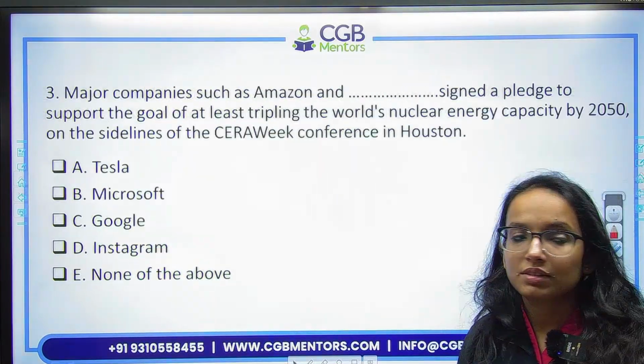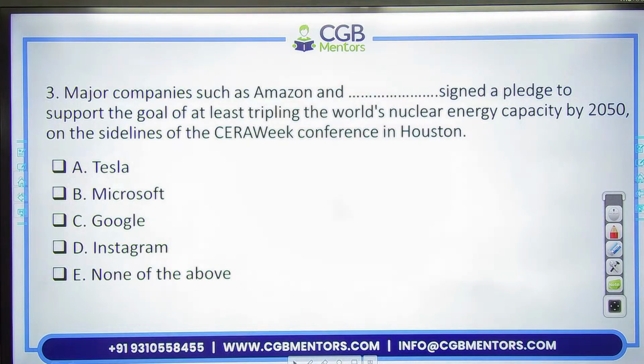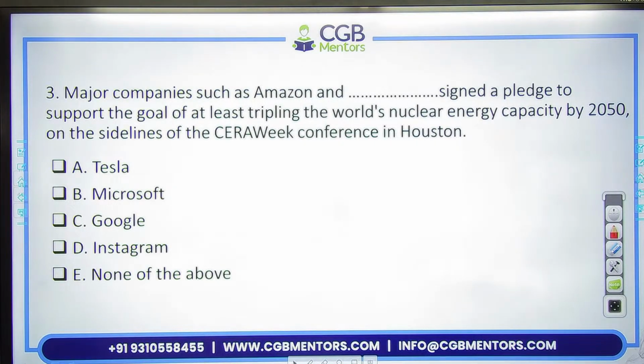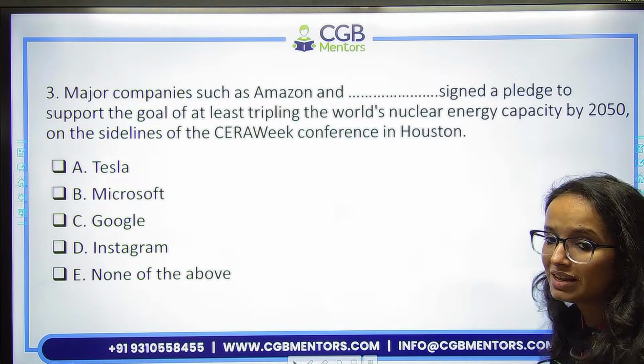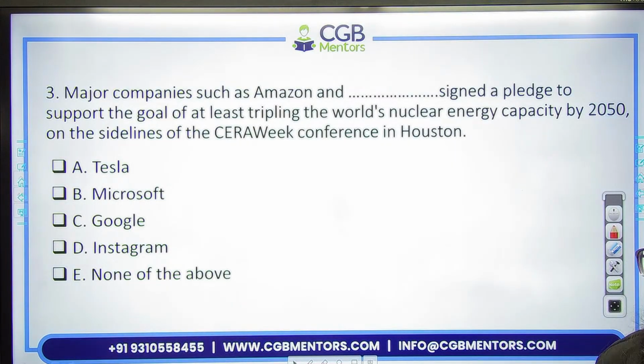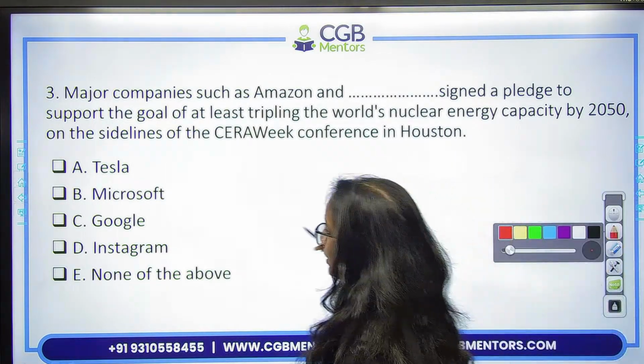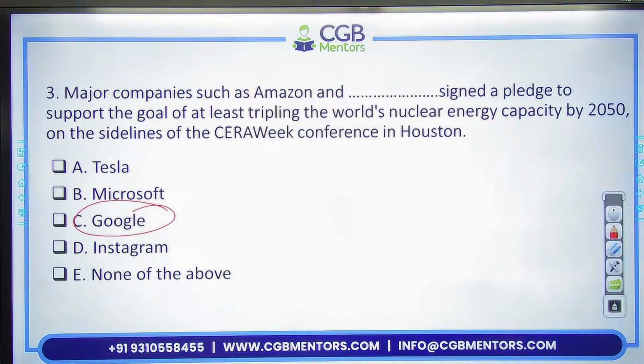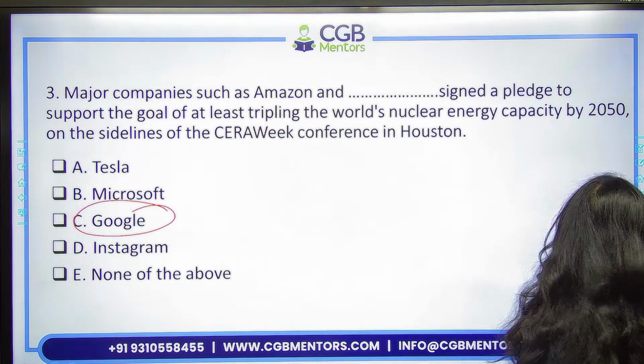Over 5%. Next one. Major companies like Amazon and which of the following have recently signed a pledge to support tripling of world's nuclear energy capacity by 2050? Amazon and which of the famous giant have signed the agreement for nuclear energy? Very good. Amazon and Google. Right? Option C, Amazon as well as Google.